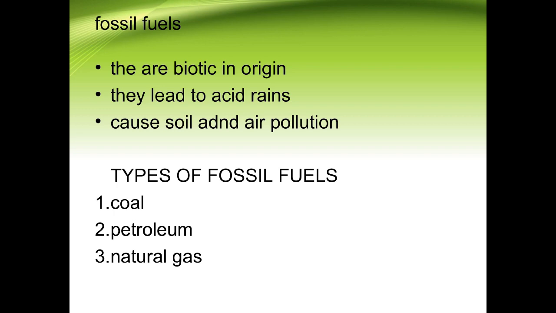Now moving on to the types of fossil fuels, there are three types: the coal, then the petroleum, and the other one, the natural gas, children. Interestingly, these fossil fuels are produced by the action of pressurized gases or unavailability of oxygen in the earth's crust, children. For that reason we need to understand that they are non-renewable sources of energy. The types of fossil fuels that we'll study are coal, petroleum as well as natural gas, children.